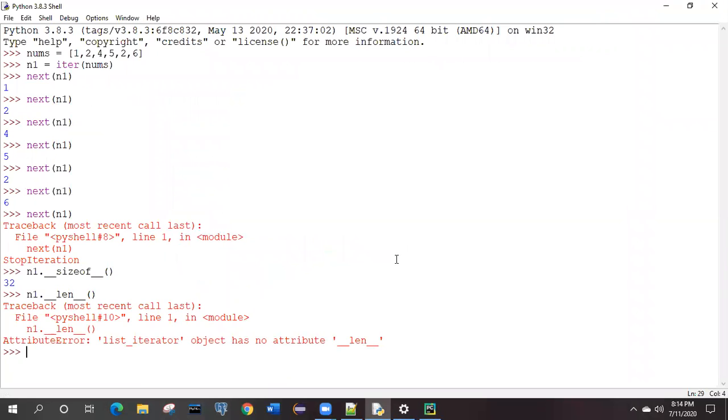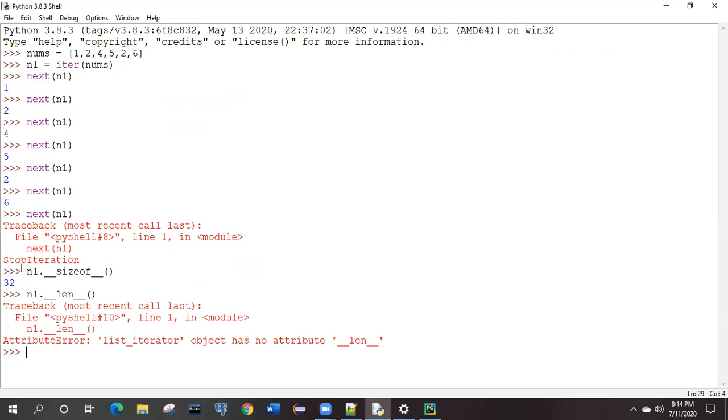List iterable object has no attribute len, right? Now you need to check where we can apply this len to get the list. This is homework for you, okay? Because you didn't get some tasks in previous sessions, right? So how will you come to know this one?